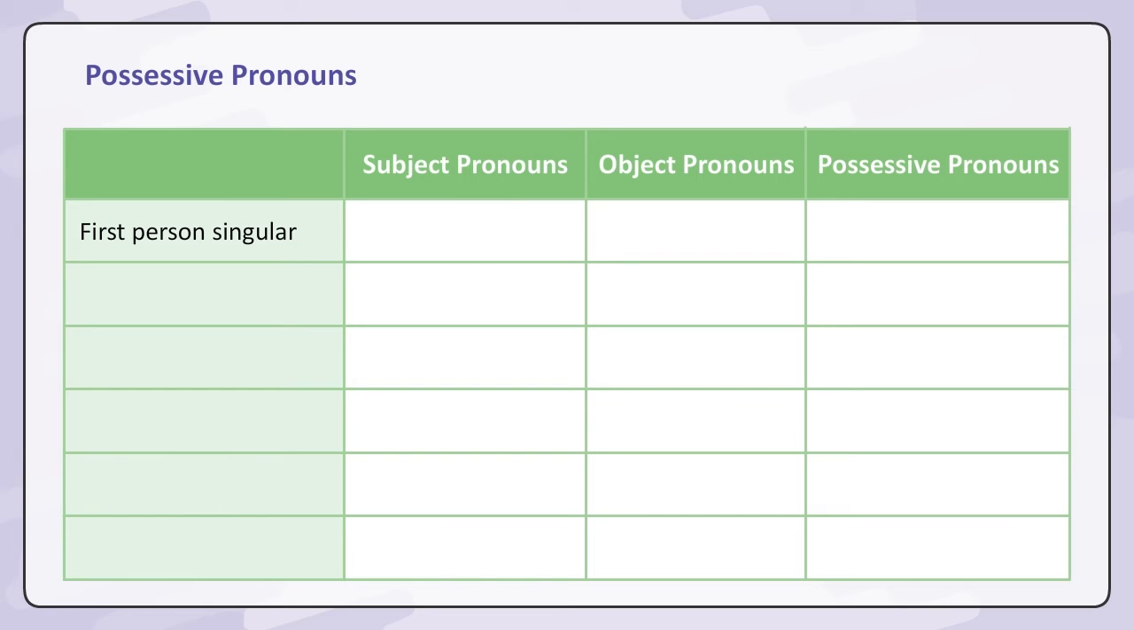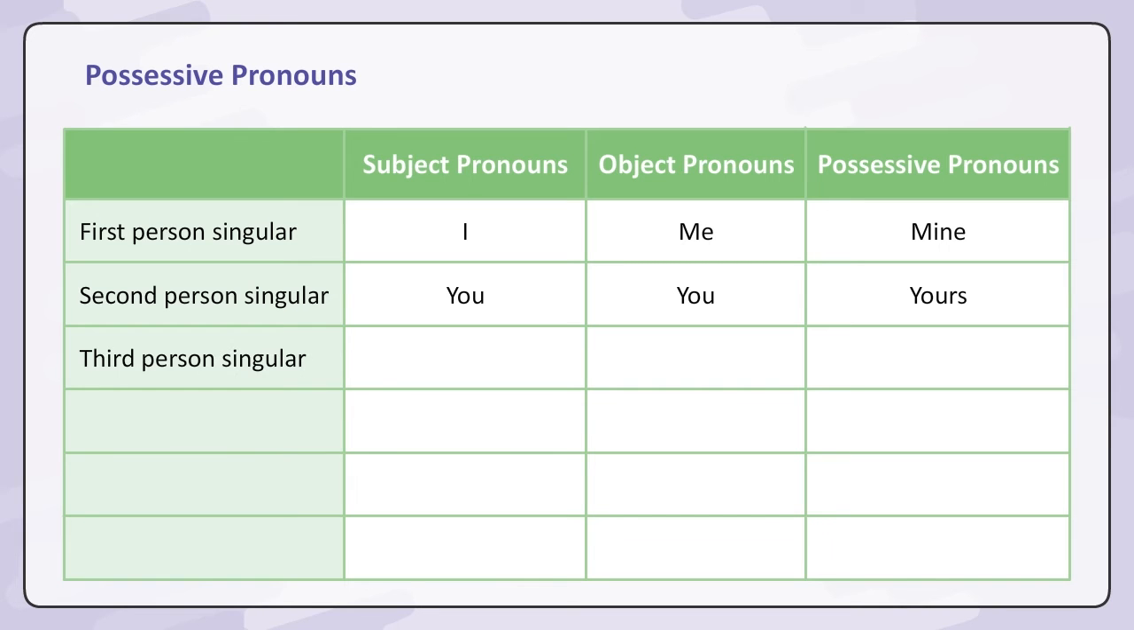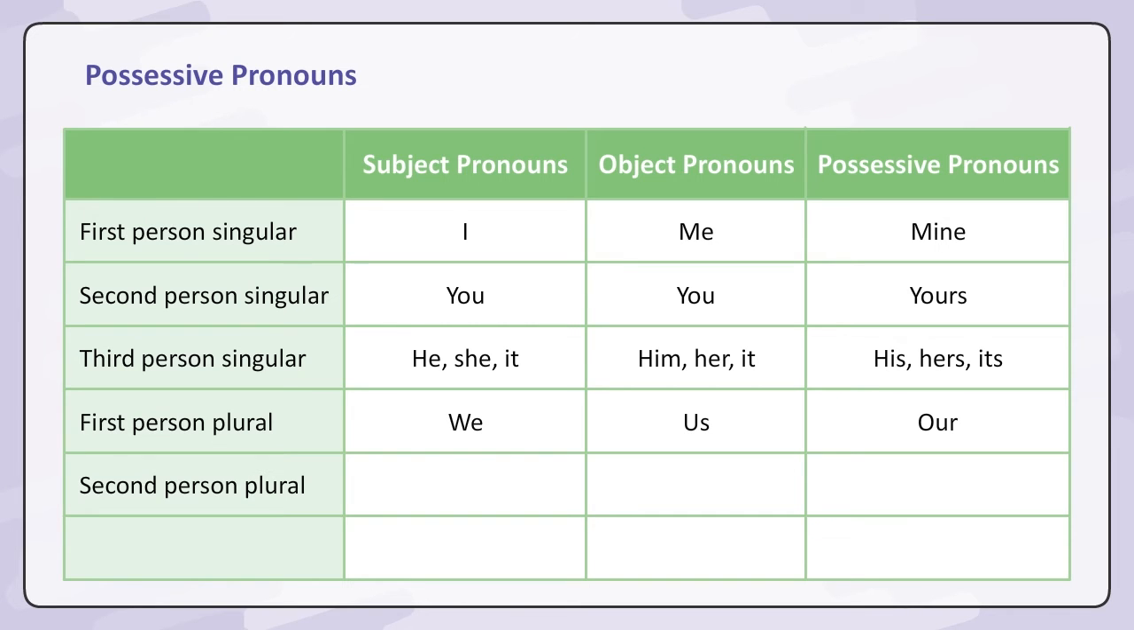Subject pronouns, object pronouns, possessive pronouns. First person singular: I, me, mine. Second person singular: you, yours. Third person singular: he, she, it, him, her, it, his, hers, its. First person plural: we, us, our. Second person plural: you, yours. Third person plural: they, them, theirs.